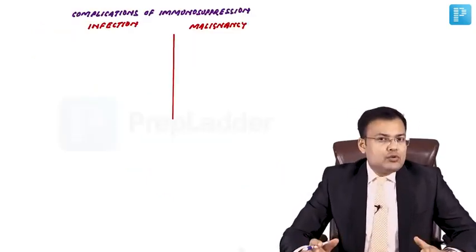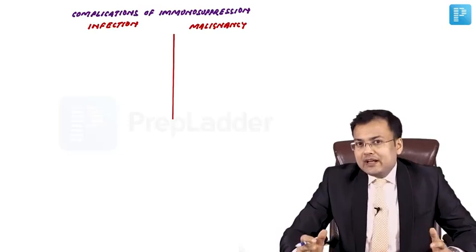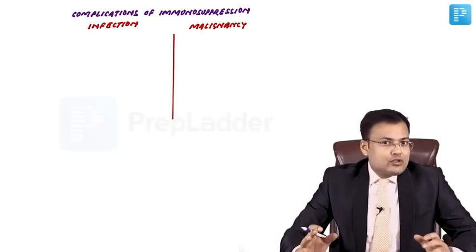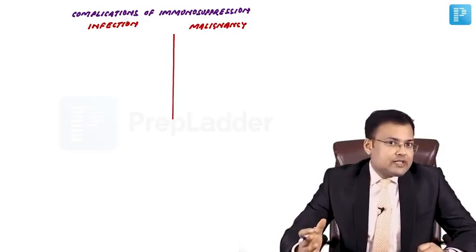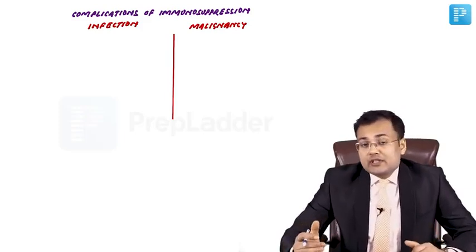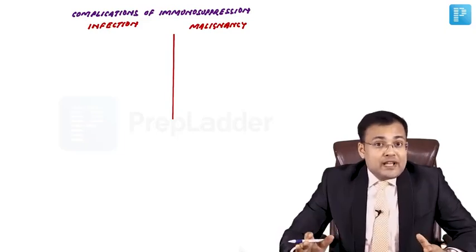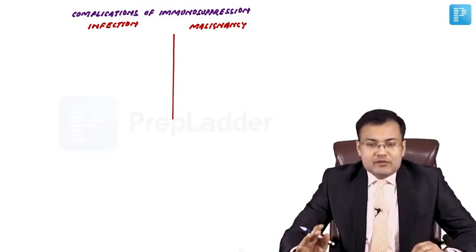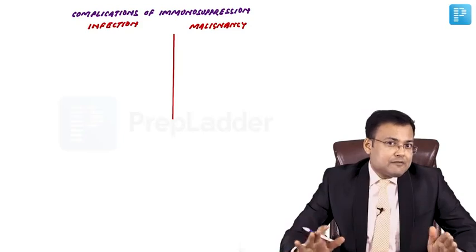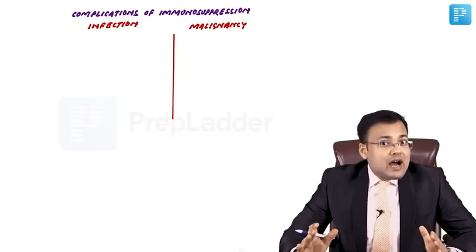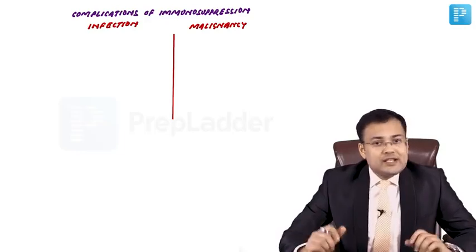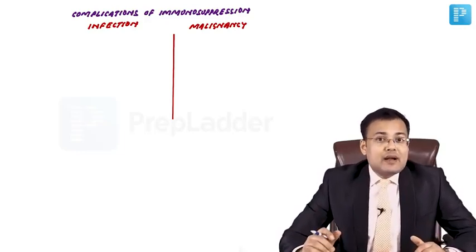Types of grafts. Our immunity fights mainly against infection and cancer cells. So in the patients in whom we are going to perform the transplantation, obviously we give immunosuppressive agents. What are the main complications of immunosuppression? The main complications are, first, infection, and second, malignancy. So there is high risk of opportunistic infection in transplant recipients.